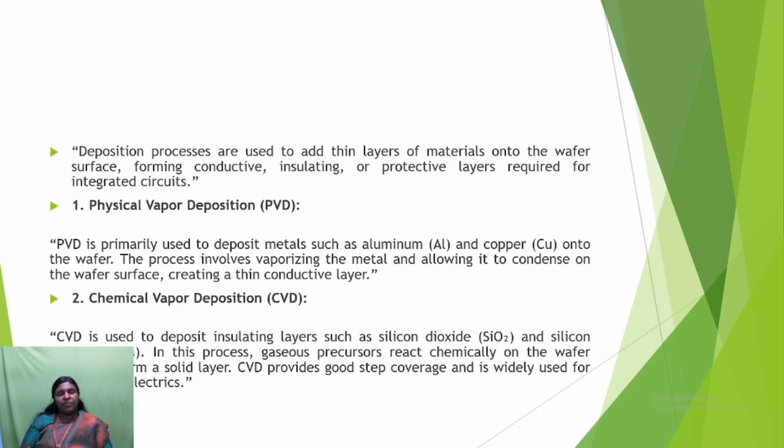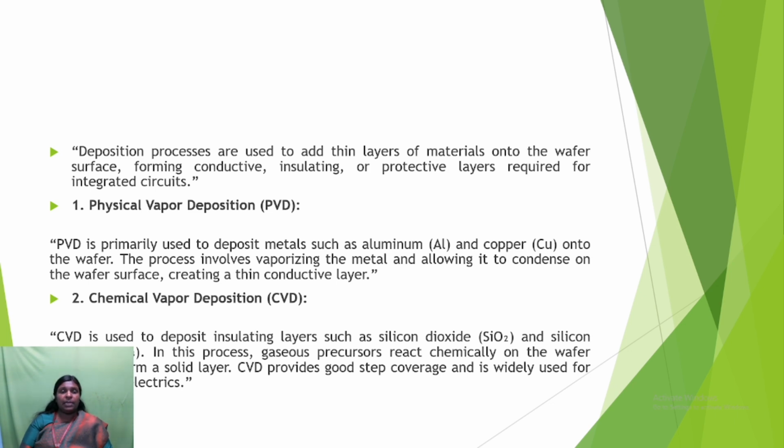Before we get into the types, we are going to discuss deposition. What is the deposition process? Deposition processes are used to add thin layers of materials onto the wafer surface, forming conductive, insulating, or protective layers required for integrated circuits. Next we are going to discuss the types of deposition.